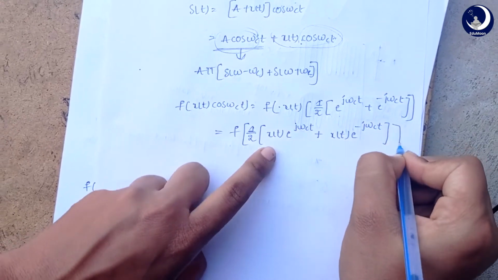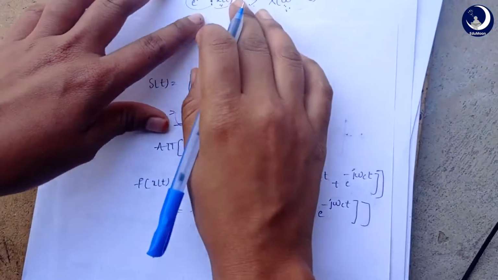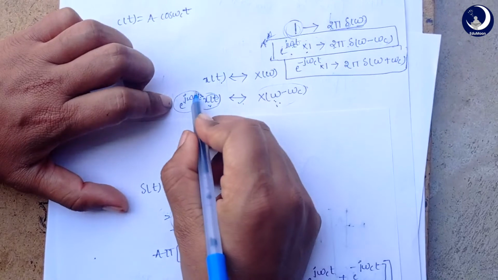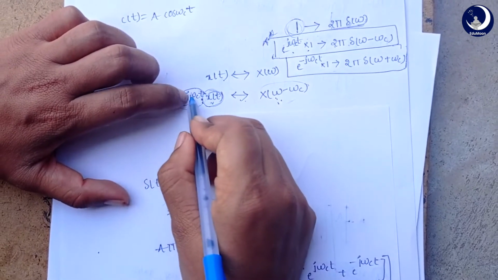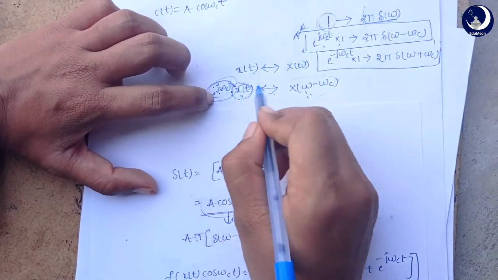As I said before, we use the frequency shifting theorem, that is, when we multiply any function with e power j omega ct or any multiple like this, then there will be a shift in frequency.